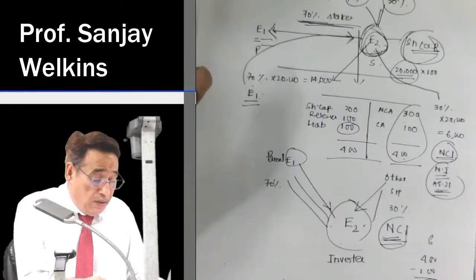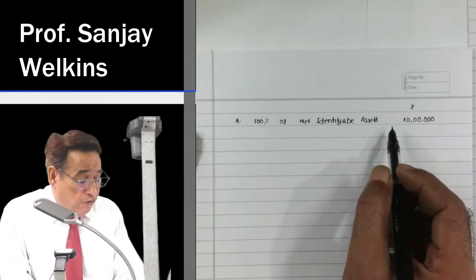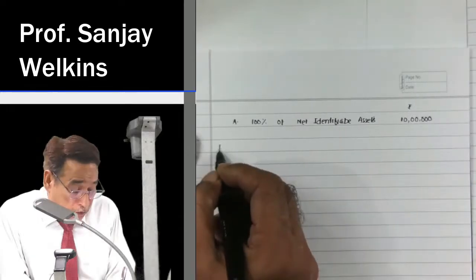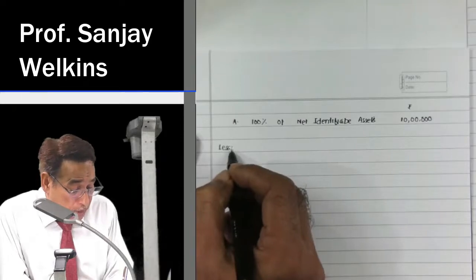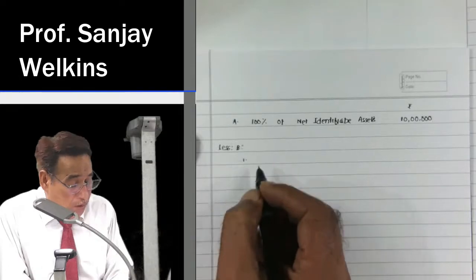So now, after having a look over the concept of non-controlling interest, now come to this point. 100% of net identifiable assets, first of all, you are going to write. Then from this particular figure, you subtract B. 1.